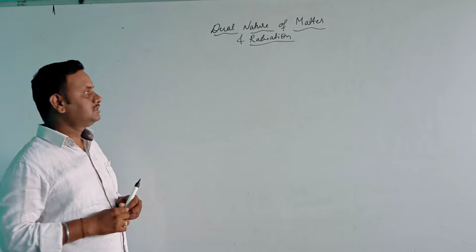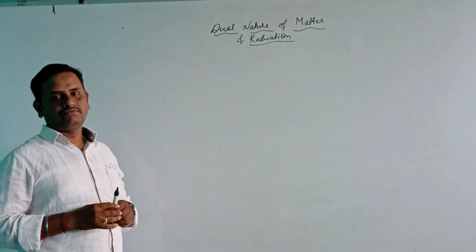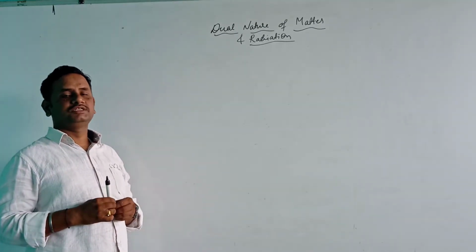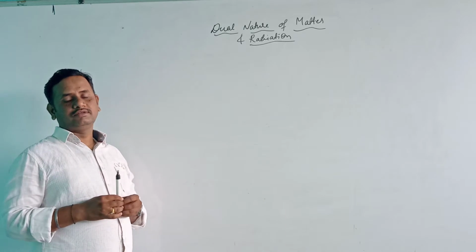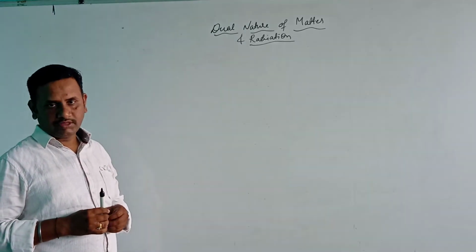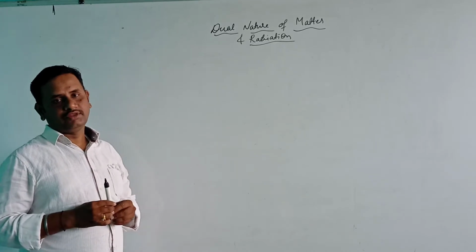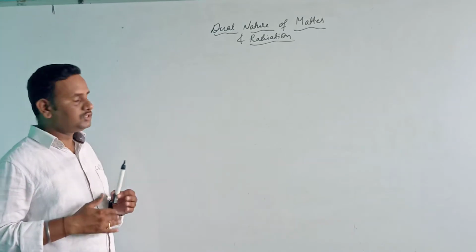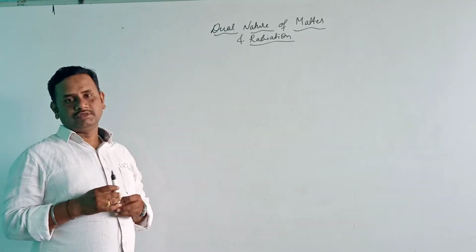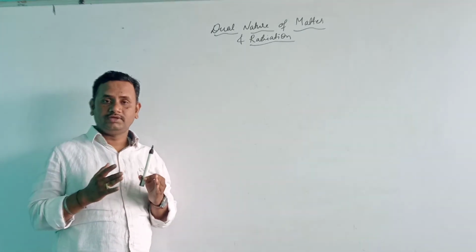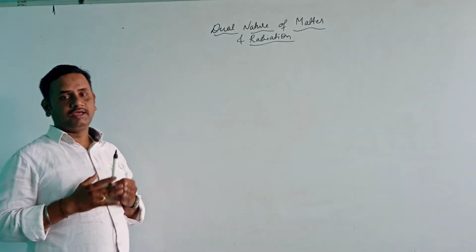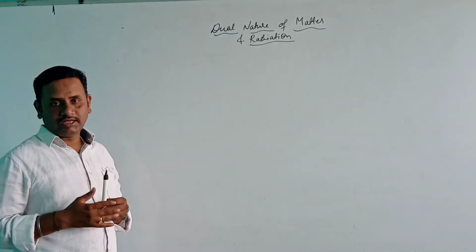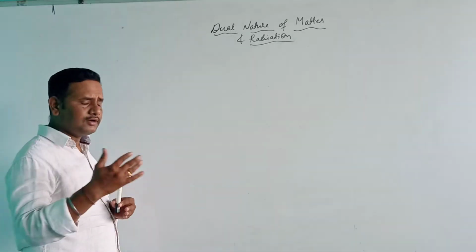In the last class, we discussed the dual nature of matter. According to the Louis de Broglie hypothesis, matter also shows a wave-like nature. If radiation is showing dual nature, then obviously nature always loves symmetry. That is why, if light shows a dual nature, matter also shows a wave-like nature. That is what we discussed.